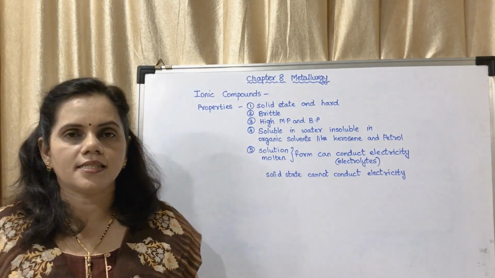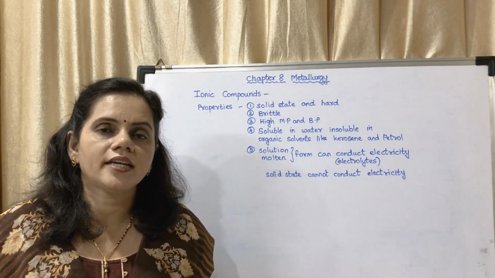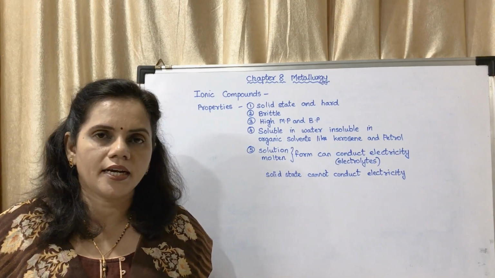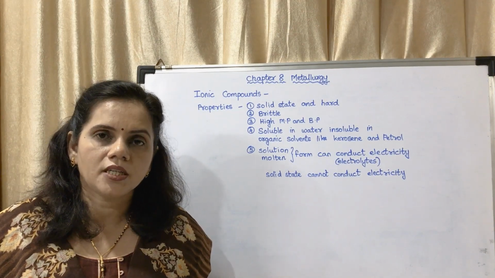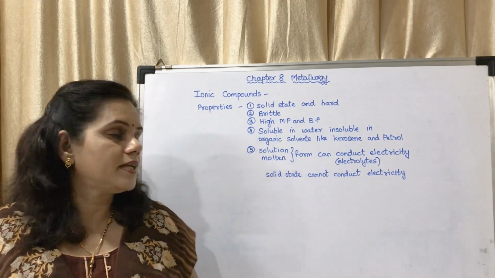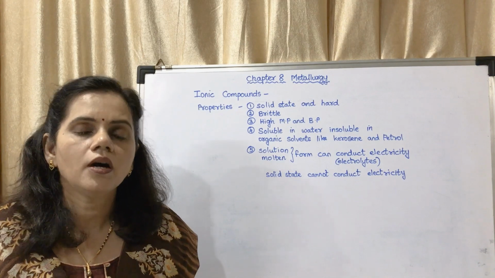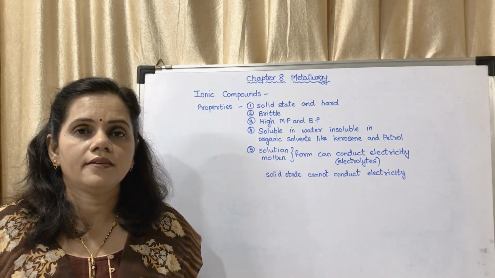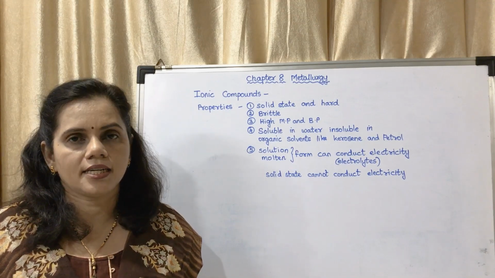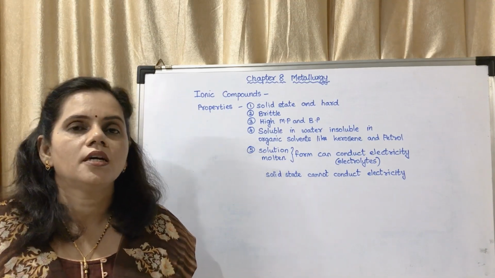Fifth property is in solid state, in the powder form or in the crystal form, they do not conduct electricity. But if they are dissolved in water, that means if it is in the solution form, or if it is melted, if it is fused, then they can conduct electricity. So what is the point?